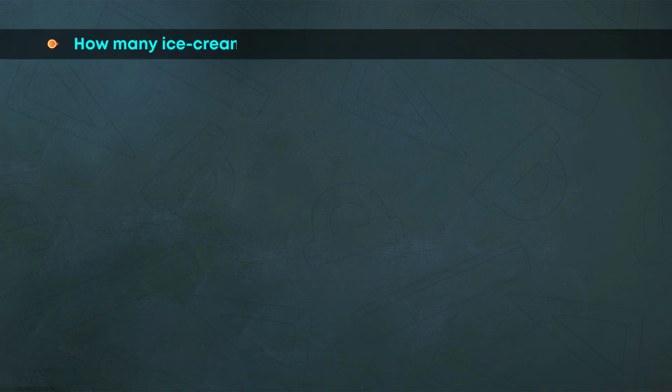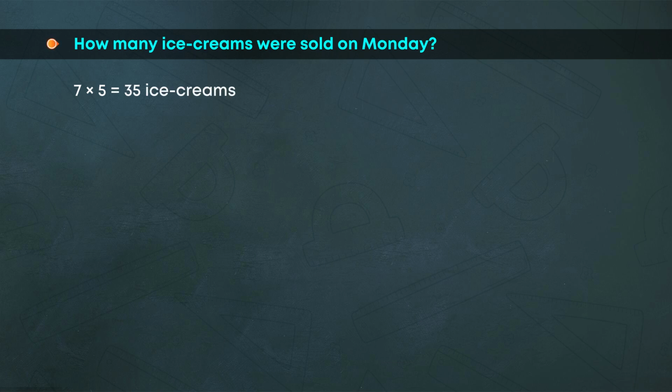How many ice creams were sold on Monday? 7 into 5 is equal to 35 ice creams. There are 7 drawings, and each drawing means 5 ice creams.